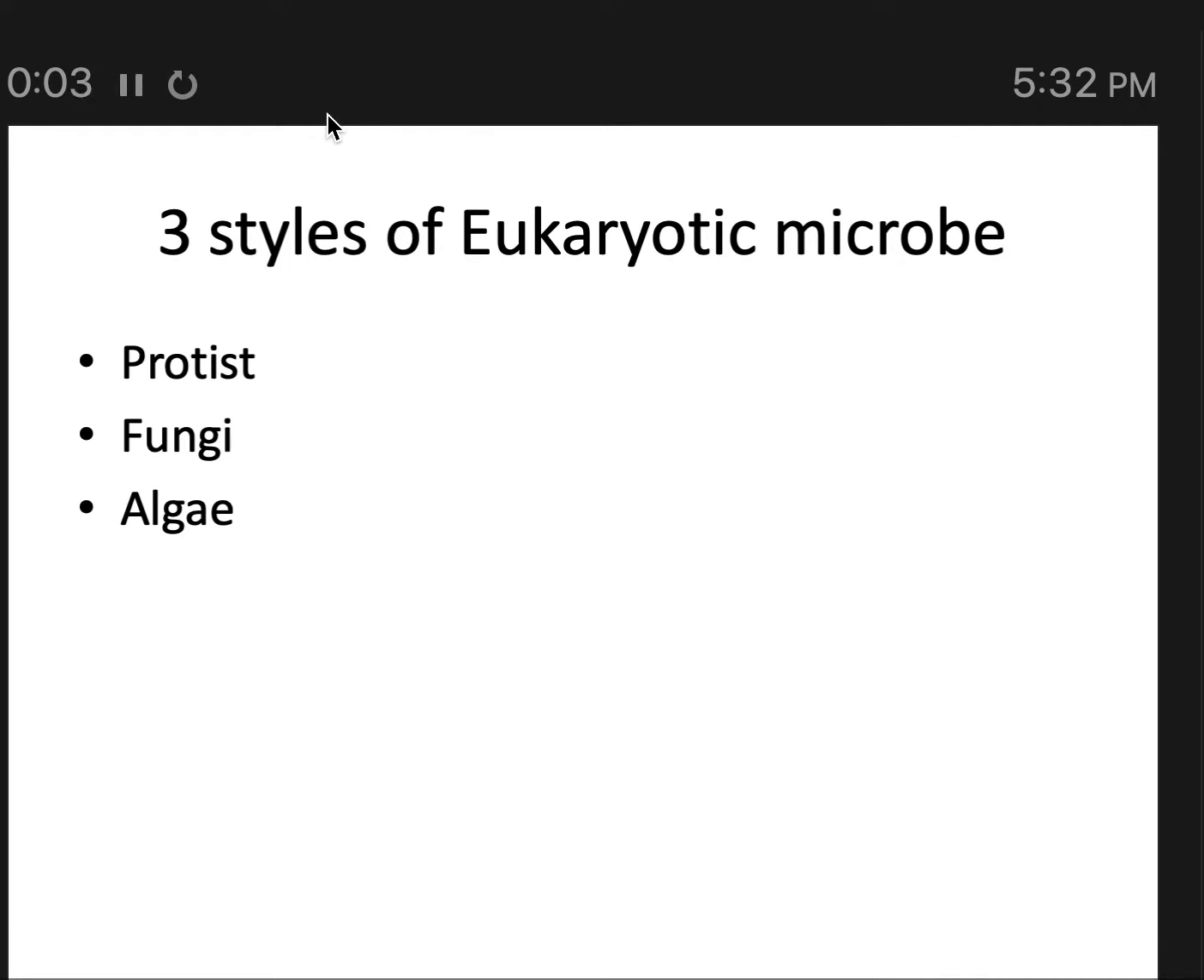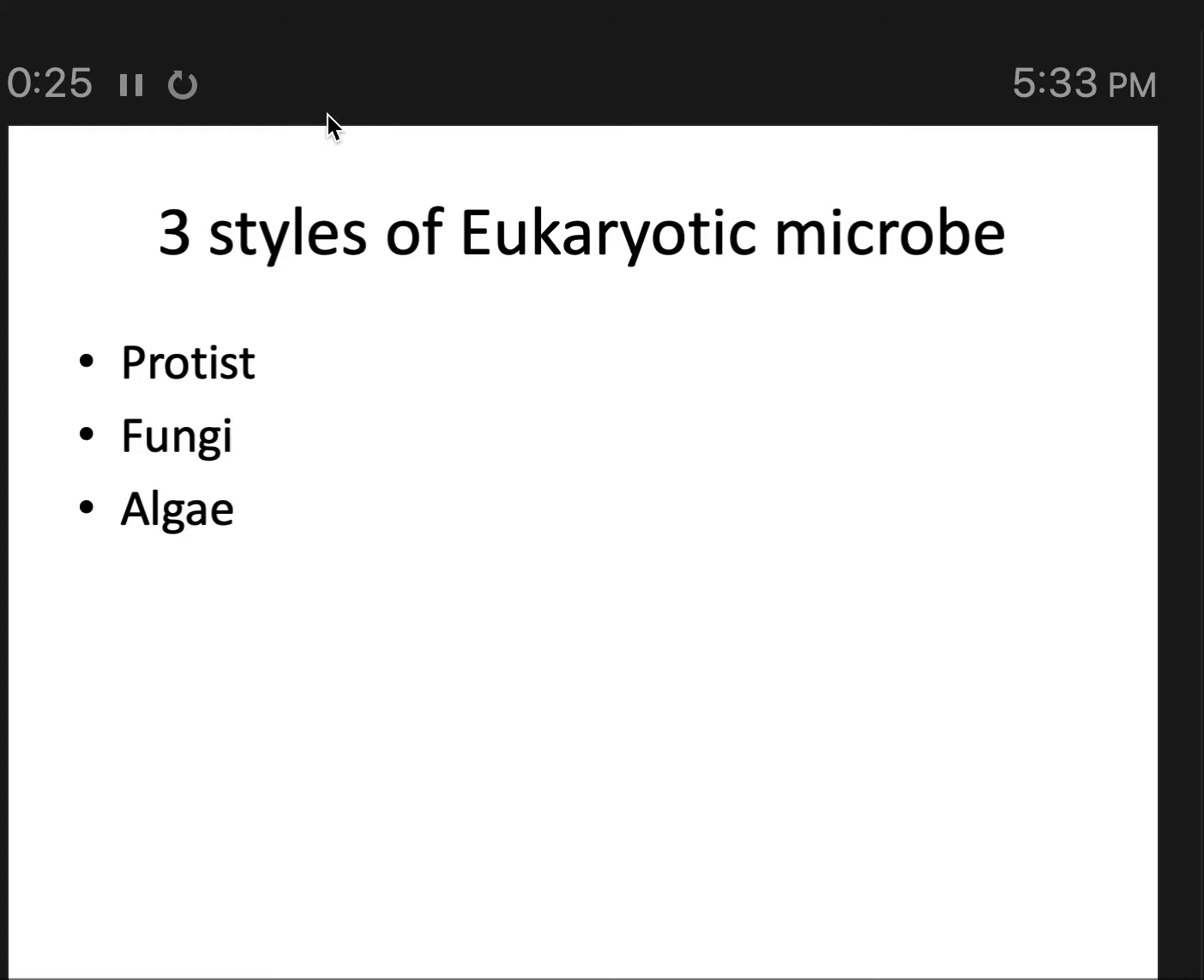We've mentioned that there are three types of eukaryotic microbes. So there's protist microbes, fungal microbes, and algal microbes. I'm only going to introduce protists and fungi, or discuss protists and fungi, since they are of medical significance to humans. I'll also mention that it all depends on what your definition of microbe is.